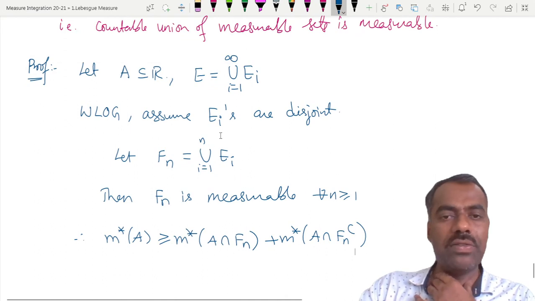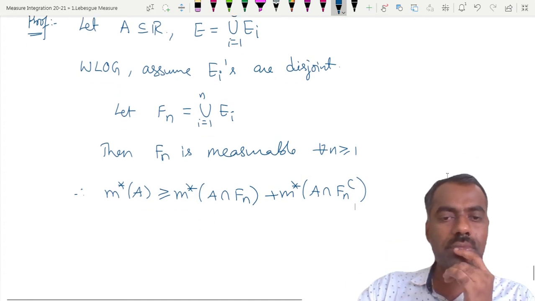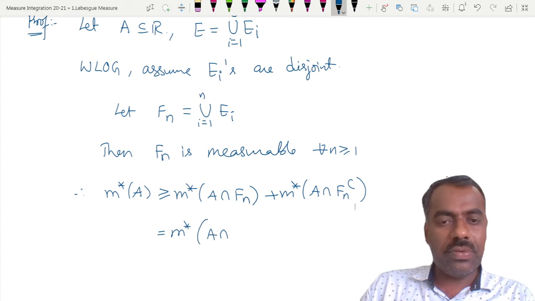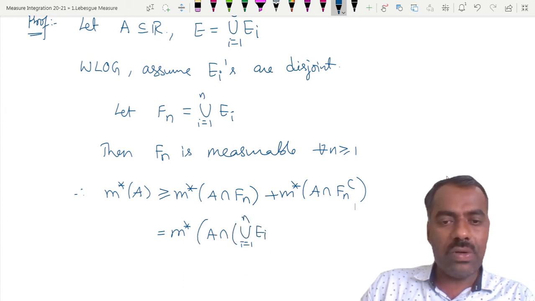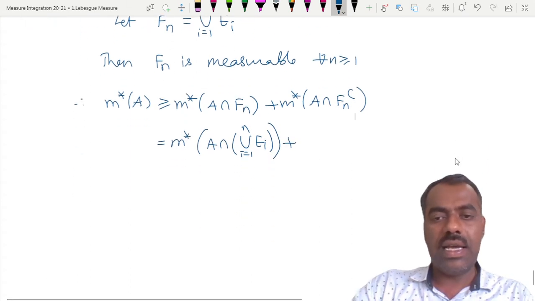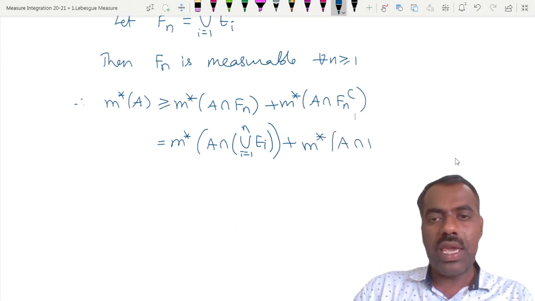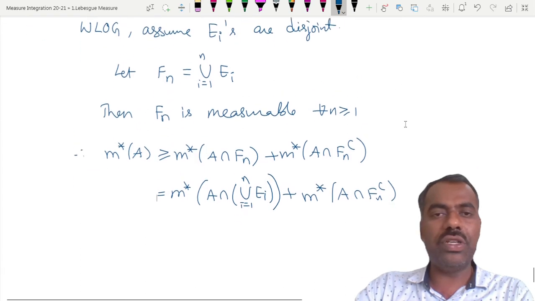Somehow we should get E here, right? So this is the same as m star of A intersection the union of Ei, i equal to 1 to n, plus m star of A intersection Fn complement. We don't need to simplify that at present.